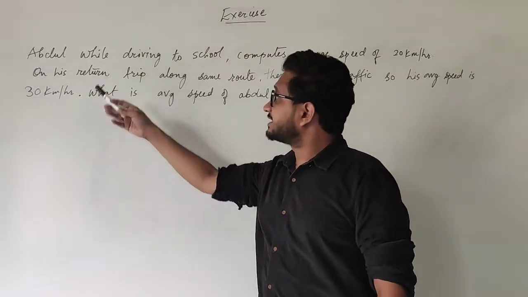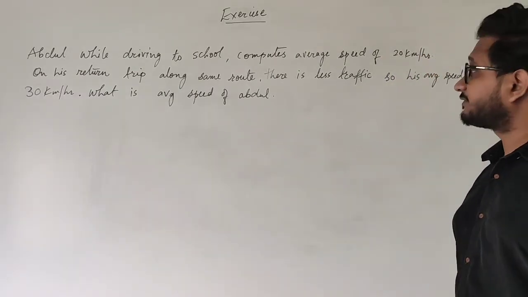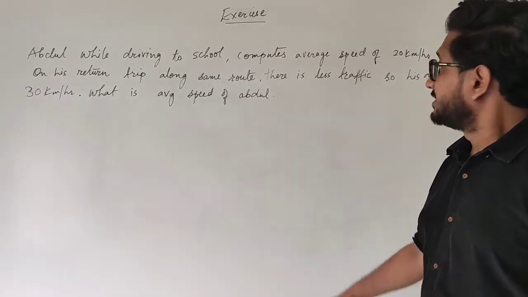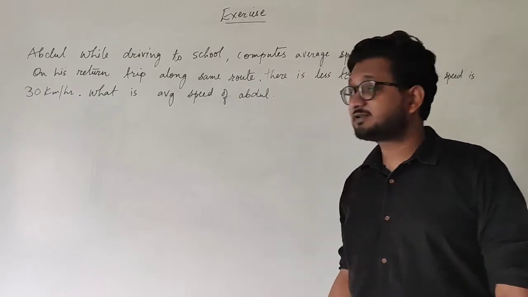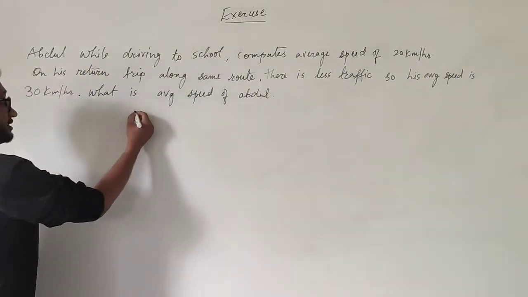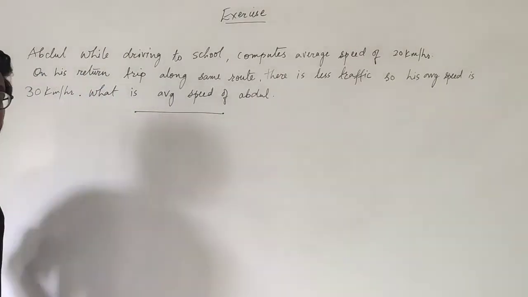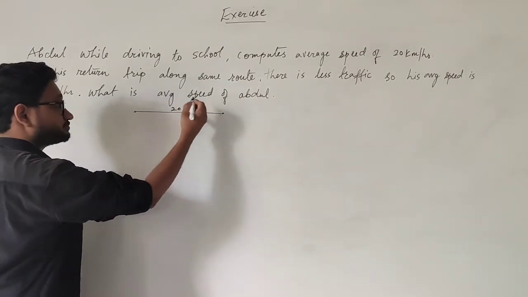The question states that Abdul, while driving to school, computes an average speed of 20 kilometers per hour, and on his return trip along the same route there is less traffic, so his average speed is 30 kilometers per hour. So a boy moves from home to his school and his average speed is 20 kilometers per hour.